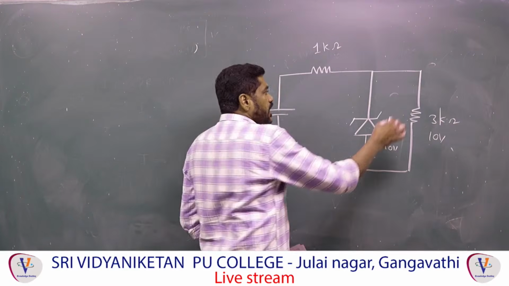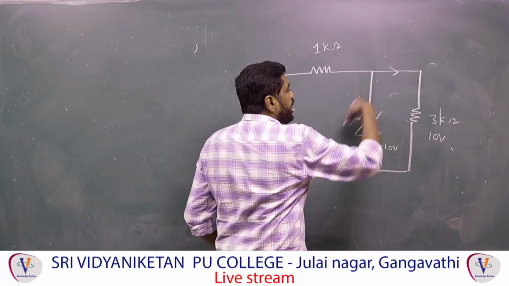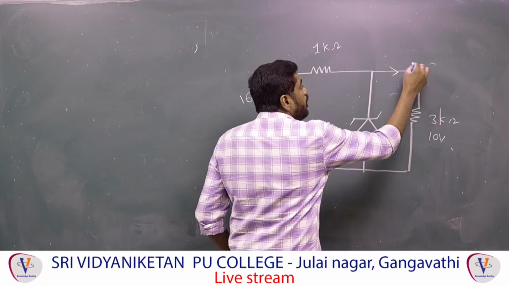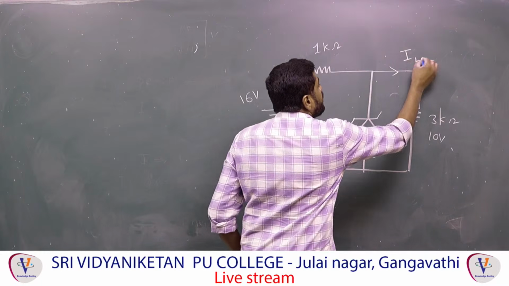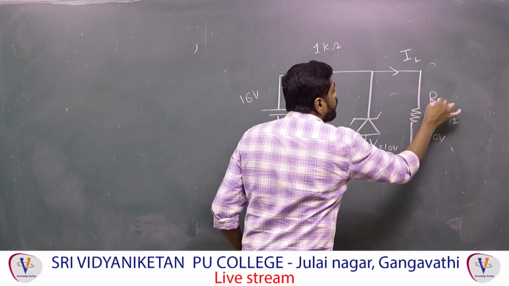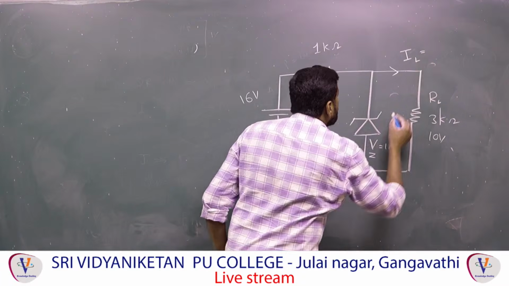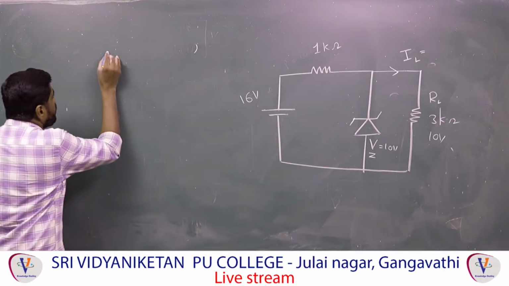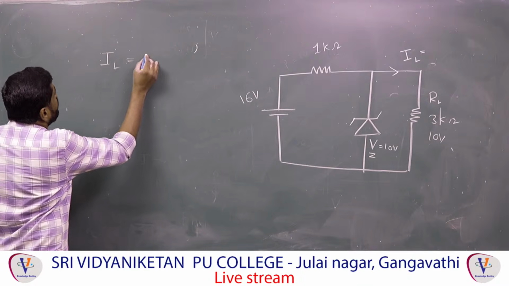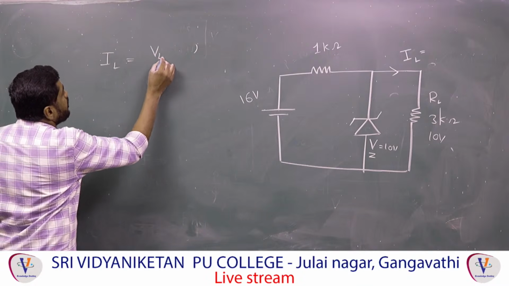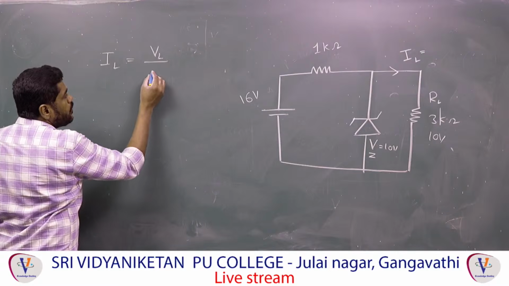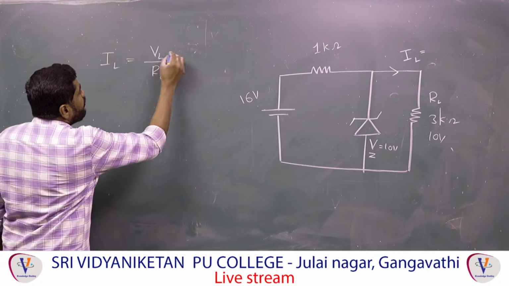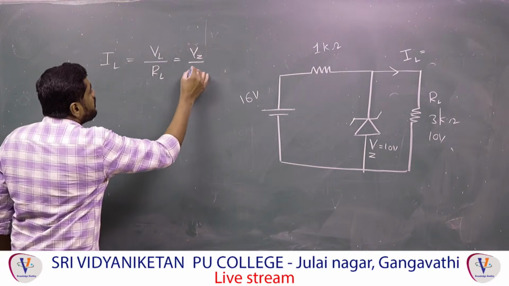First of all, I am finding the current that passes through the load resistance, IL. IL is the voltage across the load resistance divided by the resistance of the load, RL, and VL is nothing but VZ because both are in parallel.